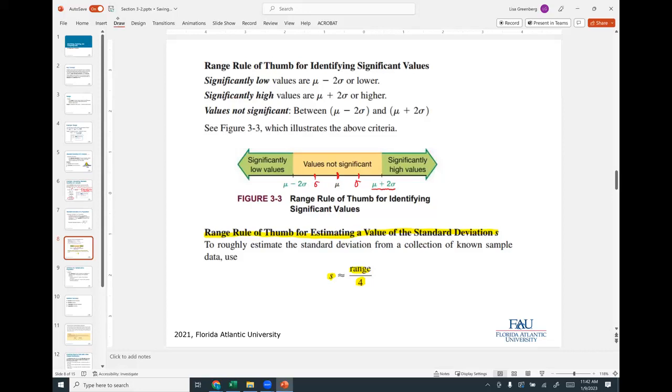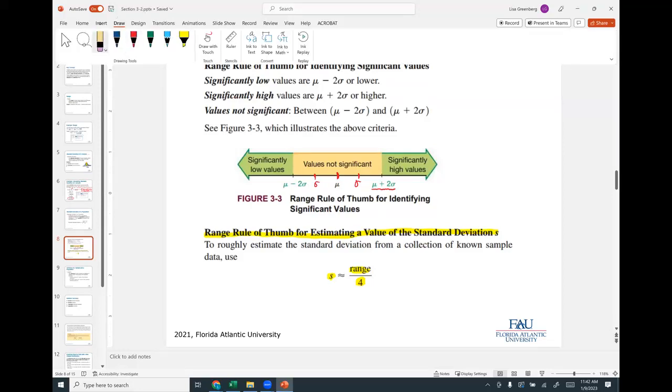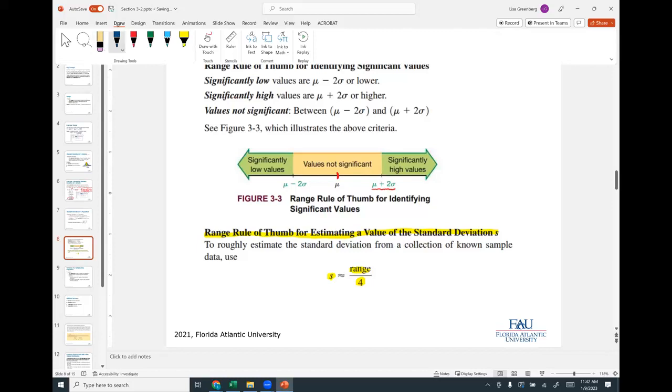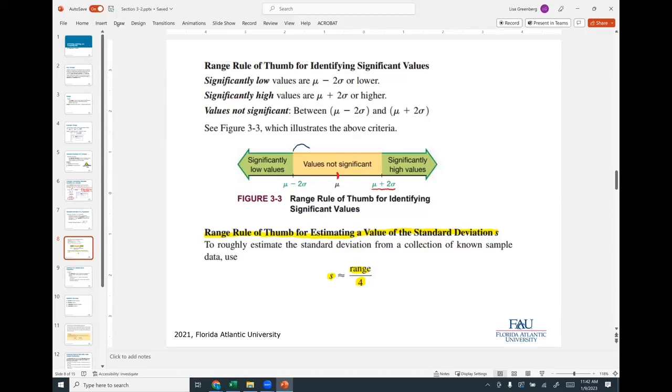That would be mu plus 1 standard deviation, mu minus 1 standard deviation. And basically what this says is that all the values in here are really not significant. We can go up or down a little bit without it being out of the values that we would expect.